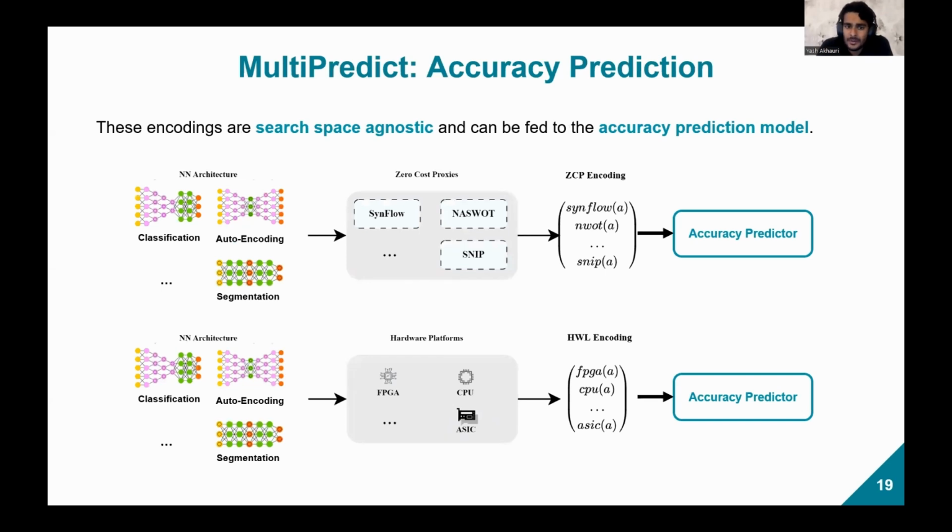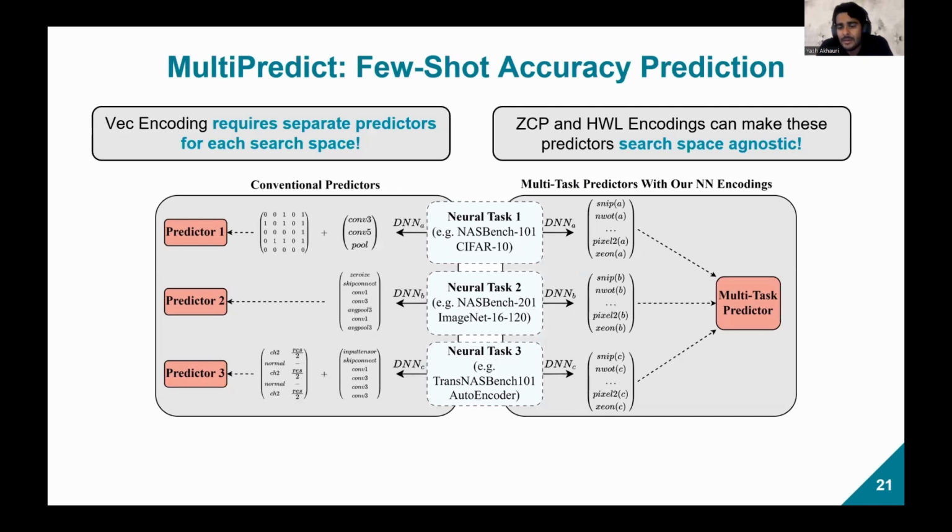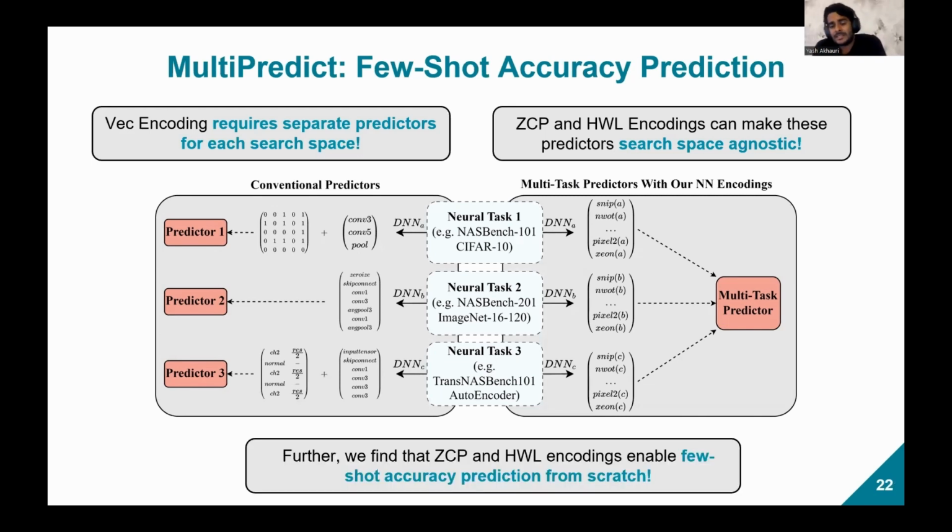These encodings are search space agnostic, and therefore they can be fed to an accuracy prediction model. This is better depicted by the figure here. As we discussed earlier, the WEC encoding requires separate predictors for each search space. But as you can see on the right, ZCP and HWL encodings can make these predictors search space agnostic. Further, we also find that ZCP and HWL encodings can enable few-shot accuracy prediction from scratch.